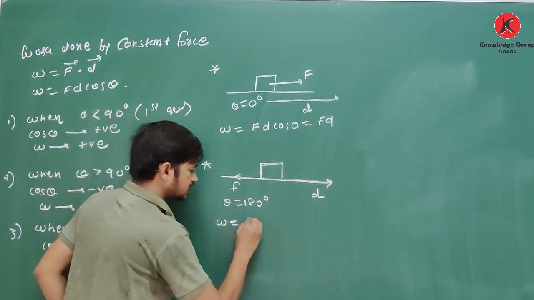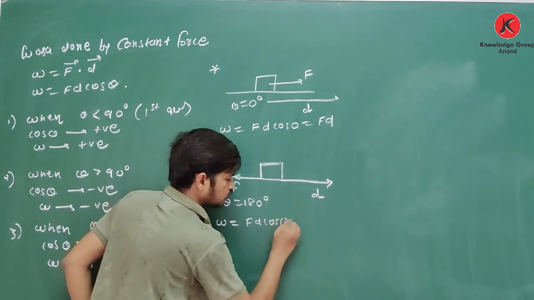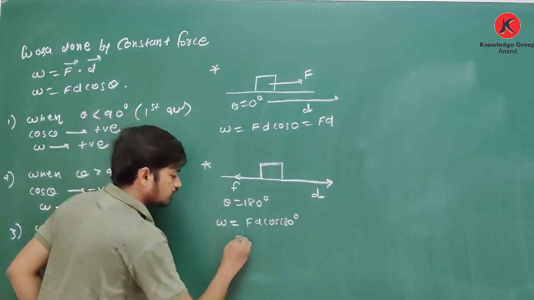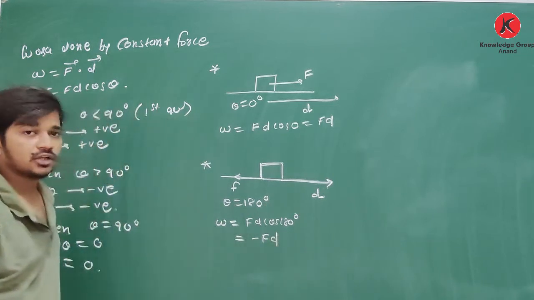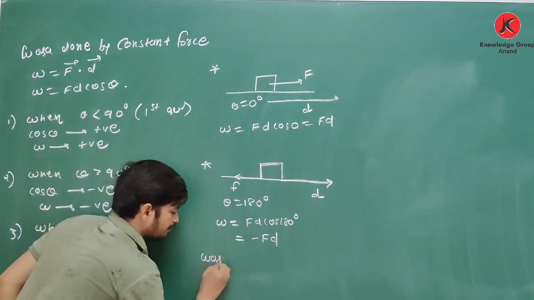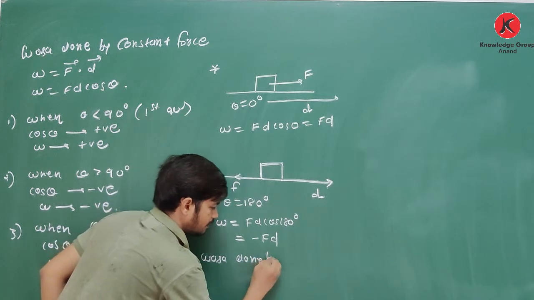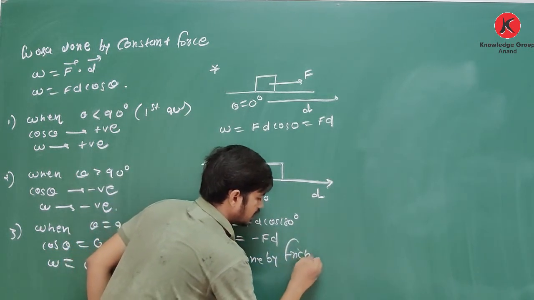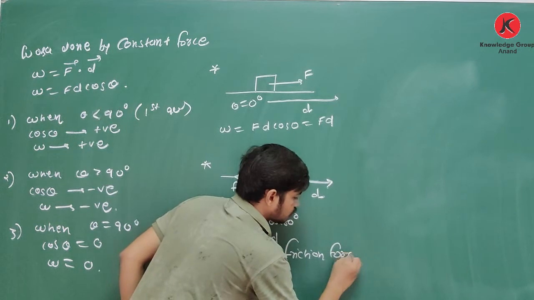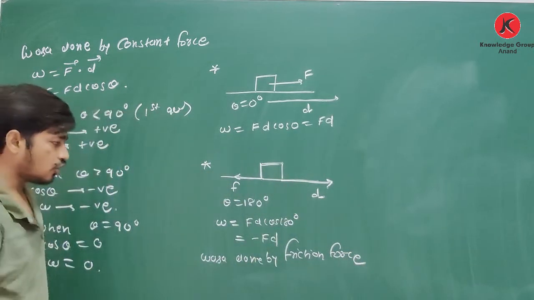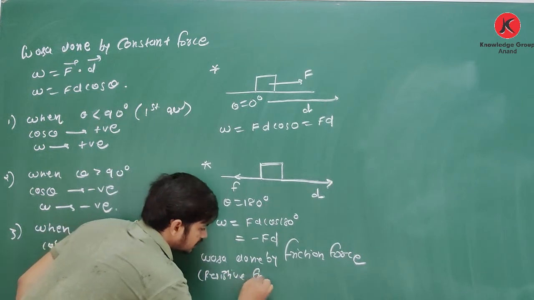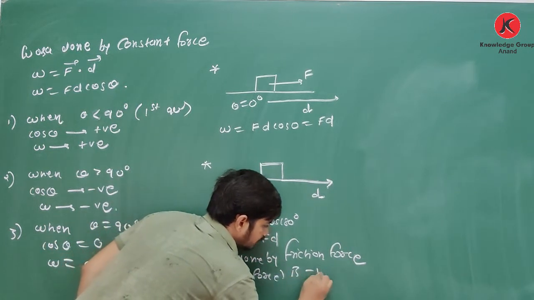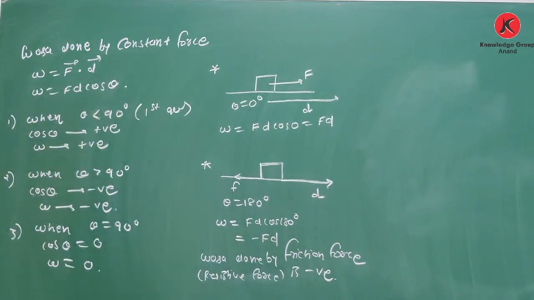W is equal to Fd cos 180. And we know that the value of cos 180 is -1. So here it is minus. So here work done by friction force, or any opposing or resistive force, is negative. Clear about this? So yes, you have to remember this point.